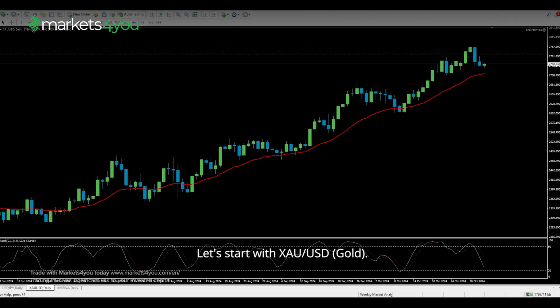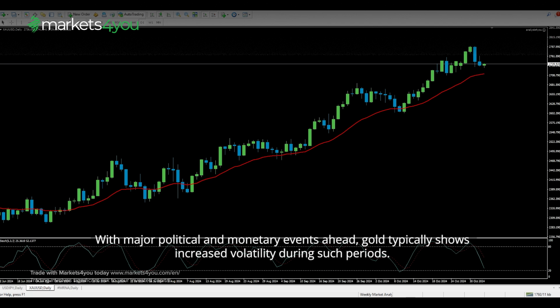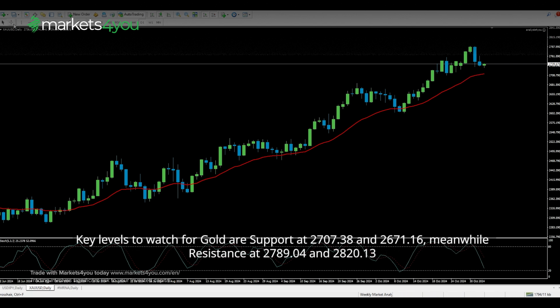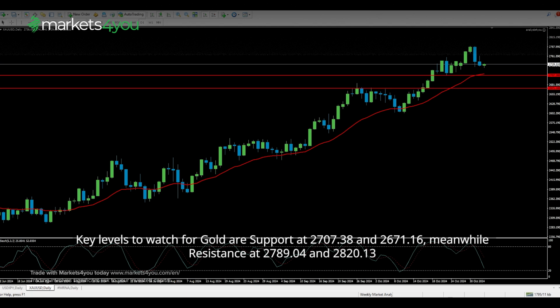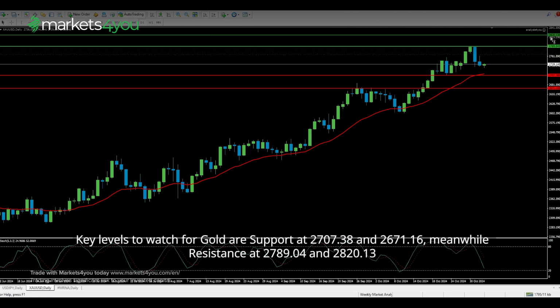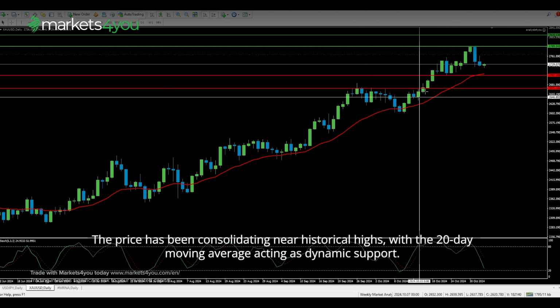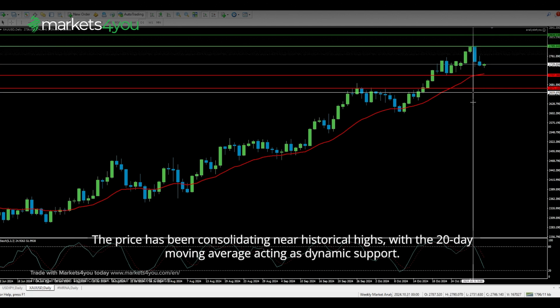Let's start with XAU/USD, gold. With major political and monetary events ahead, gold typically shows increased volatility during such periods. Looking at the daily chart, gold has been in a strong uptrend, consistently trading above the 20-day moving average, the red line. Key levels to watch for gold are support at 2,707.38 and 2,671.16, meanwhile resistance at 2,789.04 and 2,820.13. The price has been consolidating near historical highs, with the 20-day moving average acting as dynamic support.